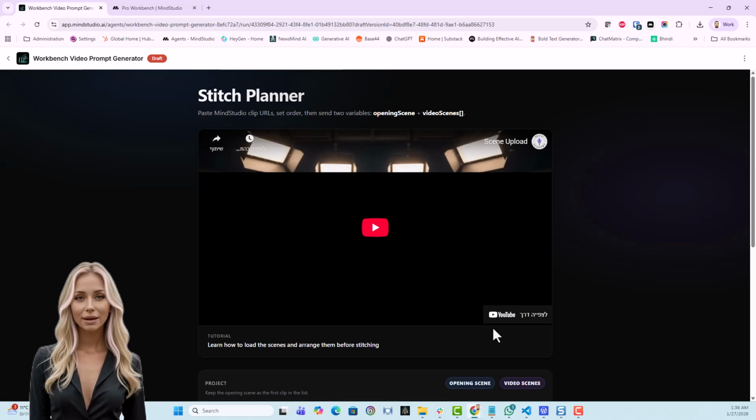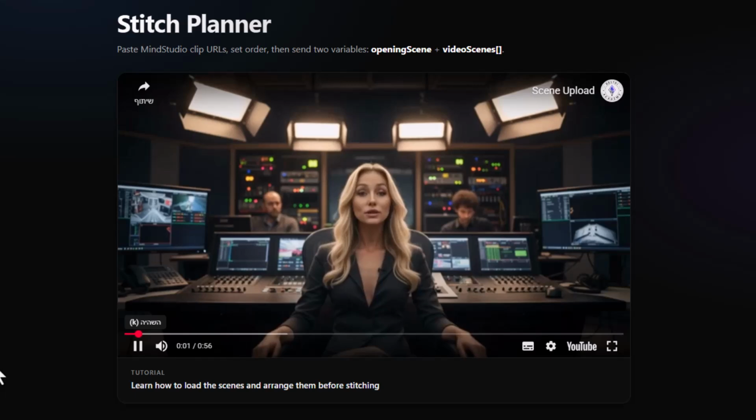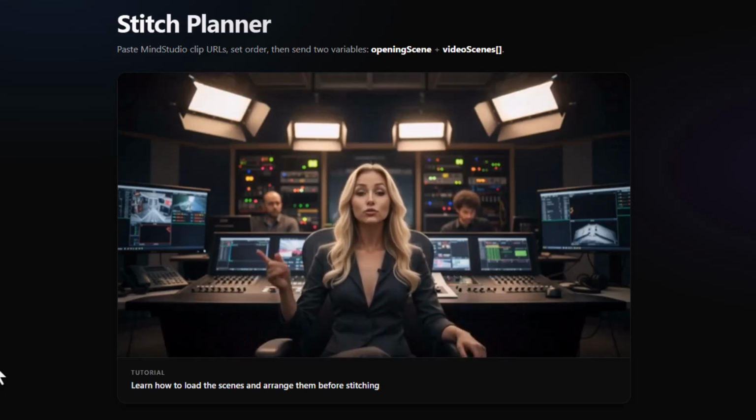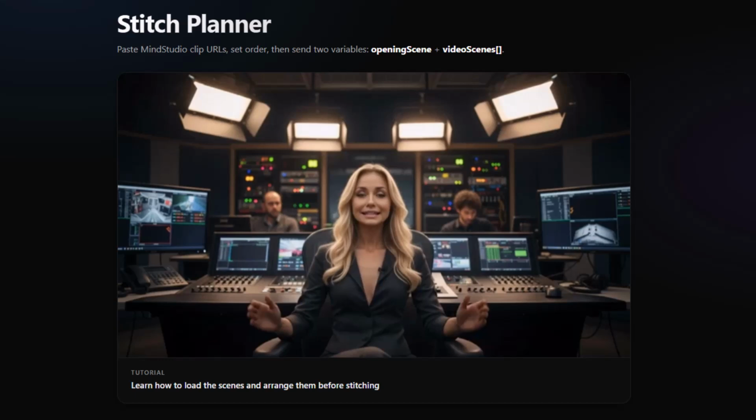Now, it's time to stitch the videos into one clip. Let's do it. At this stage, you're almost done. You already generated short video clips in the workbench, one clip per scene. Here, all you need to do is paste the video links. Start with the opening scene. This is your hook, the first moment people see. Then add the rest of the scenes in order, exactly as they were created. You can reorder them, double-check the flow, and make sure the story feels right. Once everything looks good, just approve.